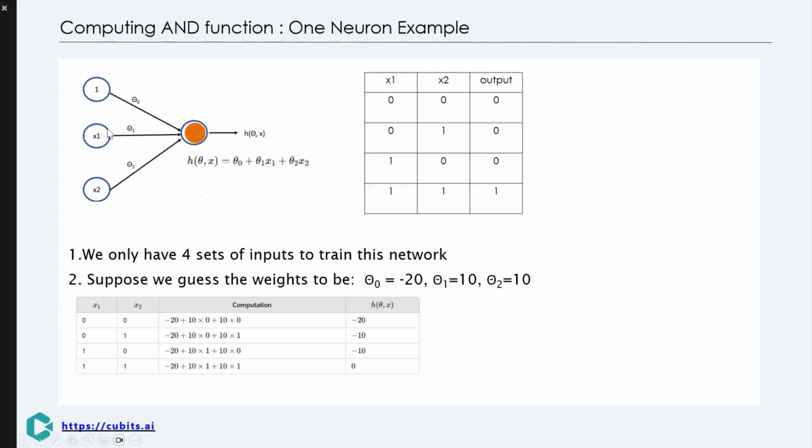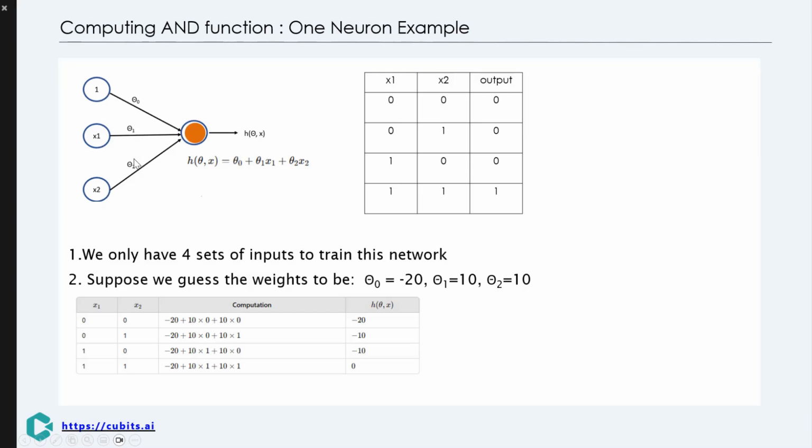Here's how it works. We assign weights to the inputs, with theta 0 set to -20, and both theta 1 and theta 2 set to 10. These weights help determine the neuron's output. For an AND function, the output is 1 only when both x1 and x2 inputs are 1. So, in our example, if both x1 and x2 are 1, the neuron fires, producing an output of 1. In all other cases, it outputs 0. We will compute this table to see the values of function output that is shown by the h theta x column.